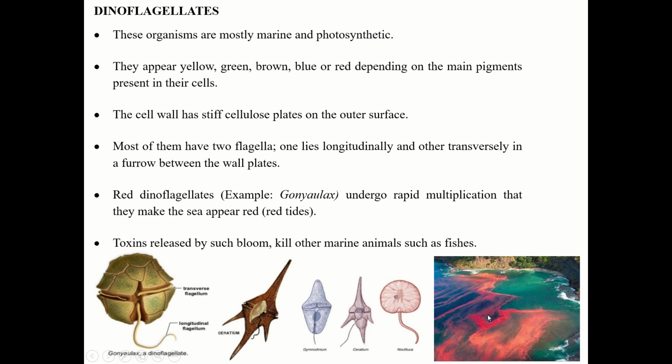They kill the fishes. Sometimes you must have observed some phenomena on the beaches. Many fishes lie dead. Okay, that may be because of one of the reasons, may be because of these harmful algal blooms, and we should not eat such fish. Now these are other dinoflagellates, examples Ceratium, Gymnodinium, and Noctiluca. Now you don't have to remember the other species, but you have to remember this Goniolax, which causes red tide.